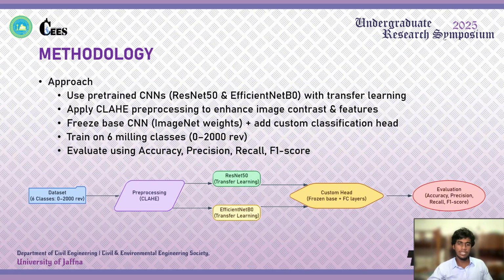Let me show our research methodology. Here we have converted the raw image into the CLAHE image, and this CLAHE image data set was used as training data for the two pre-trained models, ResNet 50 and EfficientNet B0. These models were trained using the training dataset and tested using the test dataset, which is kept unseen by these two models. And the results will be evaluated based on accuracy, precision, recall, and F1 score.